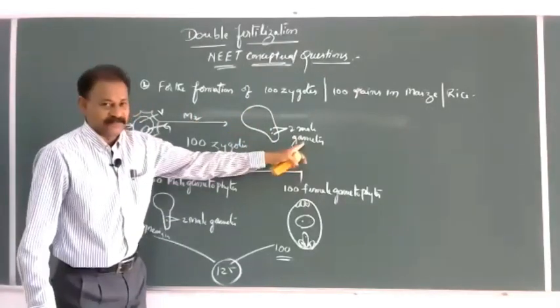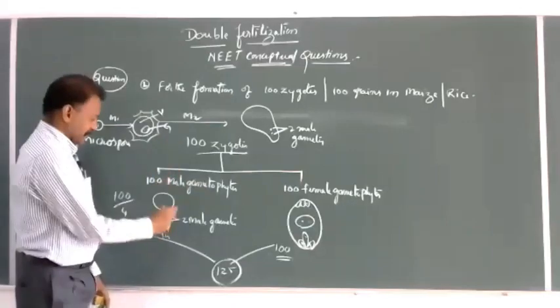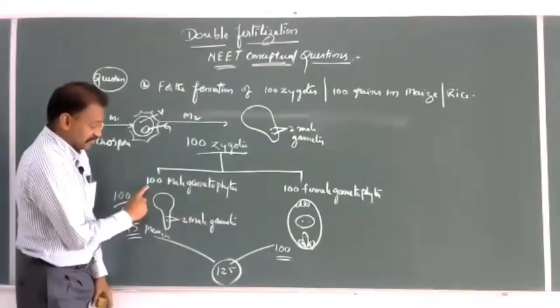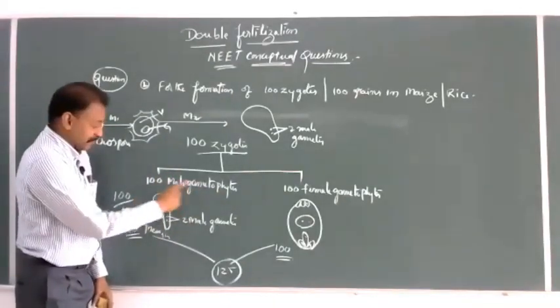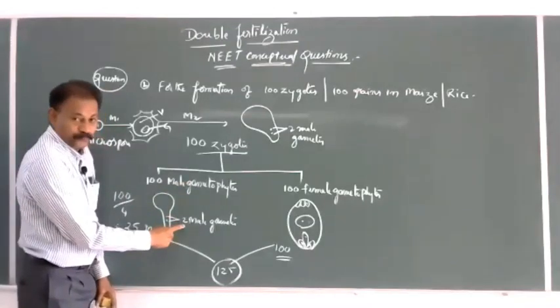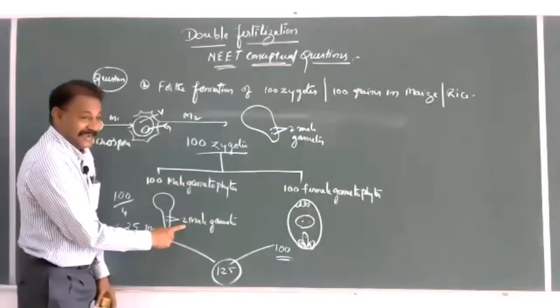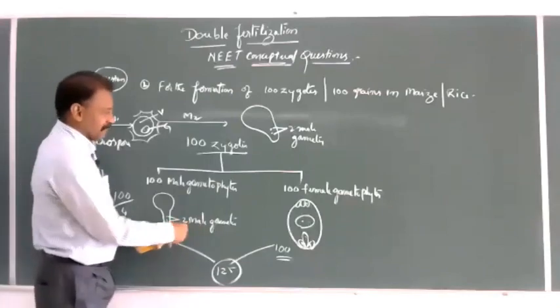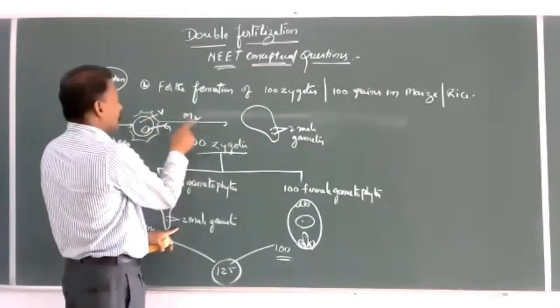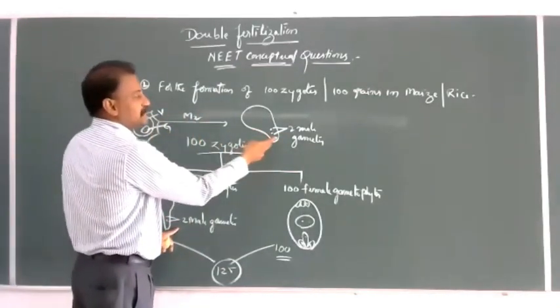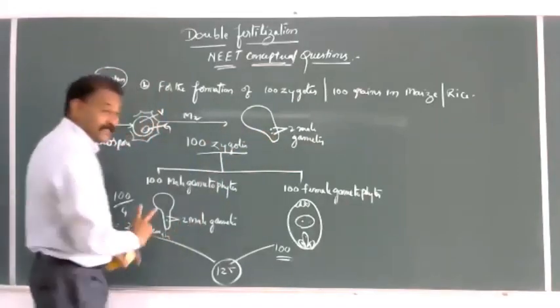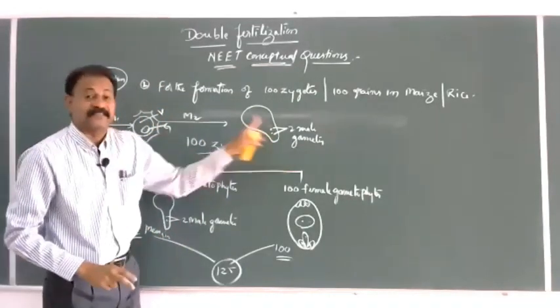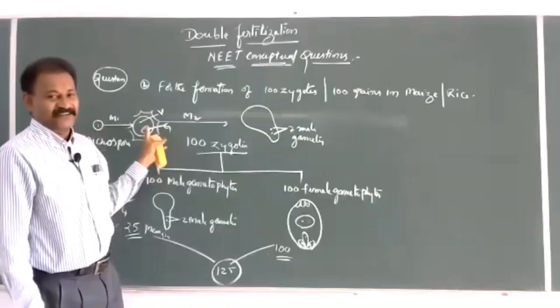One pollen grain consists of two male gametes. Now here, 100 male gametophytes means 100 into 2, 200 male gametes. So the total number of male gametes is equal to the total number of mitotic divisions.